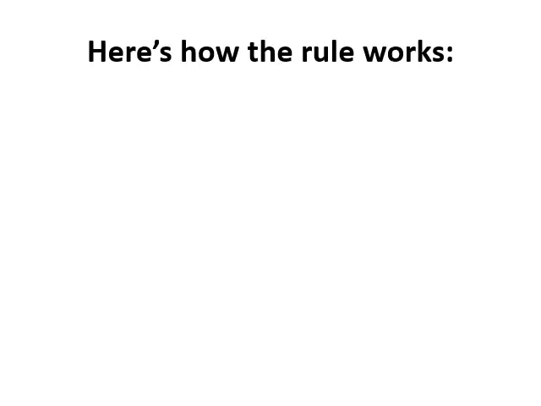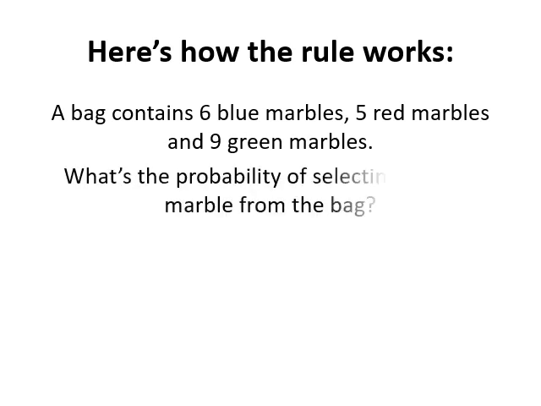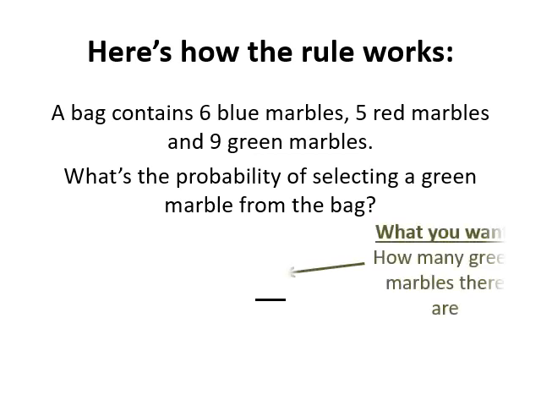Here is how the rule works. A bag contains 6 blue marbles, 5 red and 9 green marbles. What's the probability of selecting a green marble from the bag? So from the bag you are just picking up a marble at random. What is the probability of it being green? So what are the total possible outcomes? 6 plus 5 plus 9.